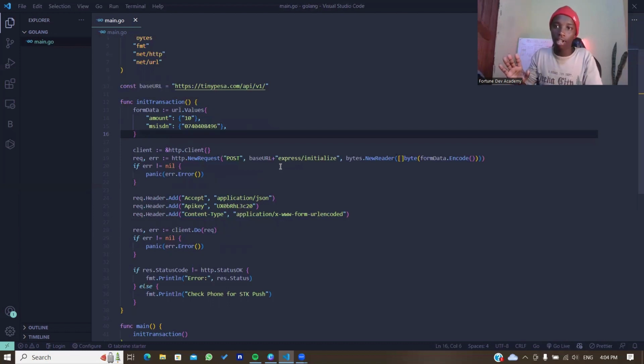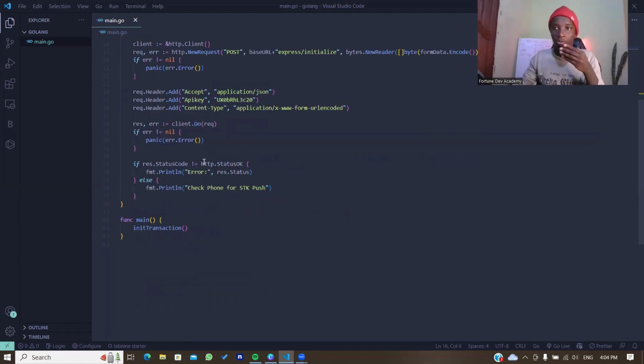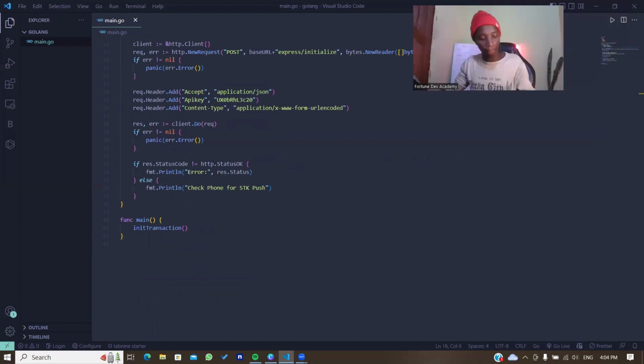So I could be wrong, I am not in any way a Golang developer. So that's just my understanding. So that's how I was able to configure and do a little bit of debugging. And let's go and test this out. So it works. So despite not being knowledgeable in Golang or whatever, this works.